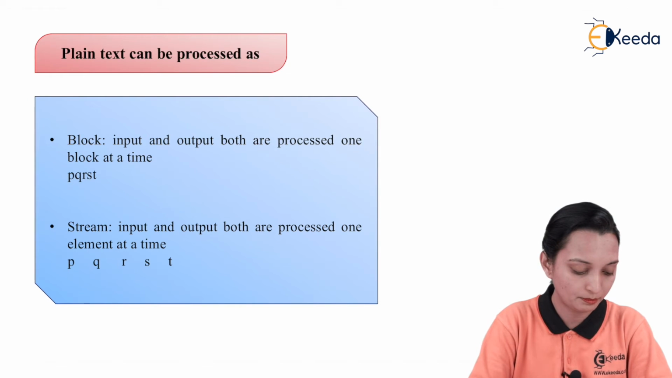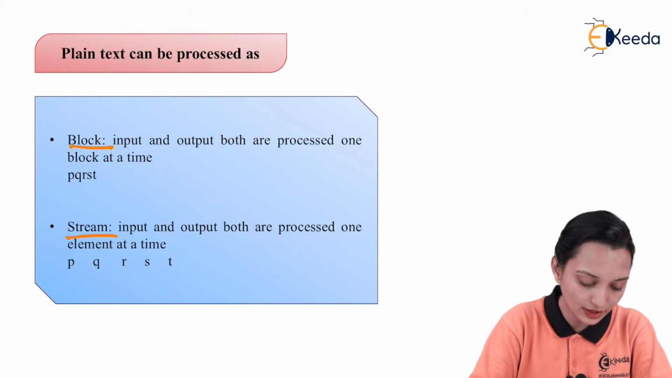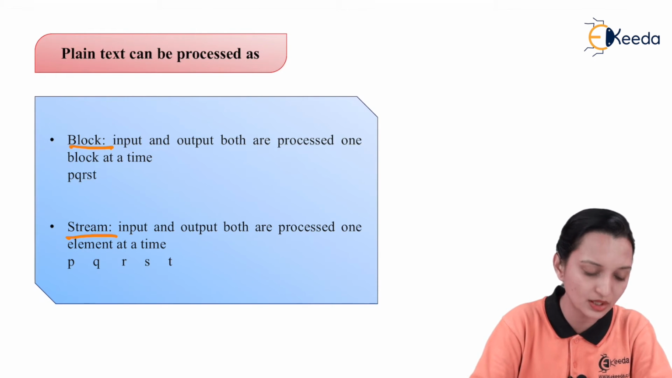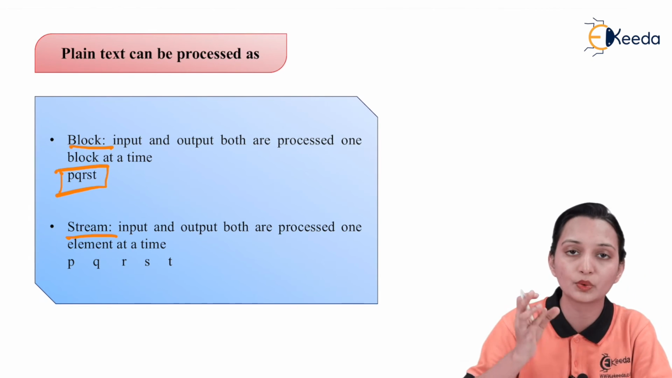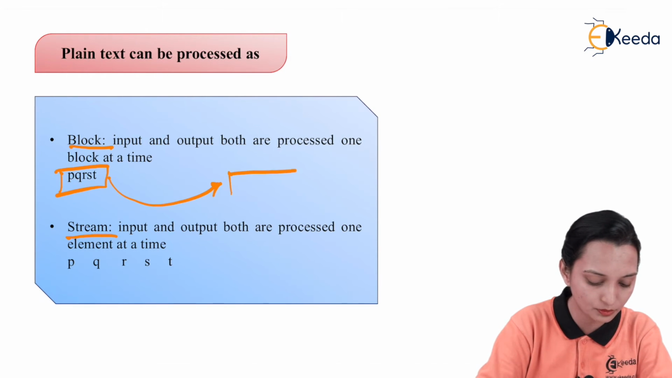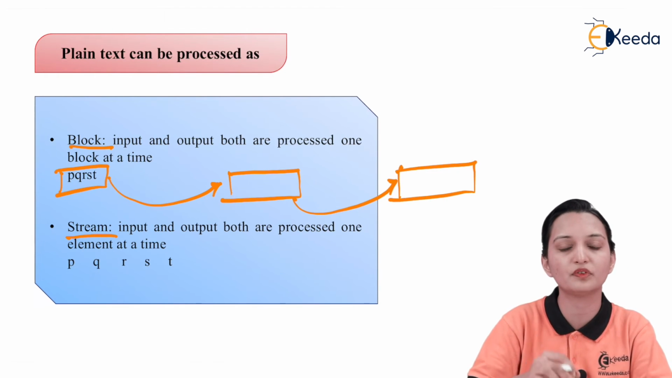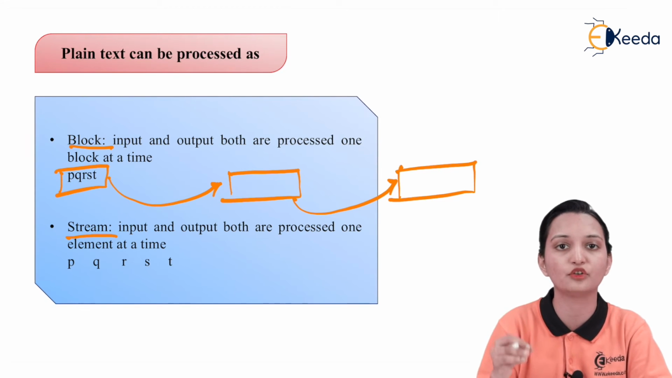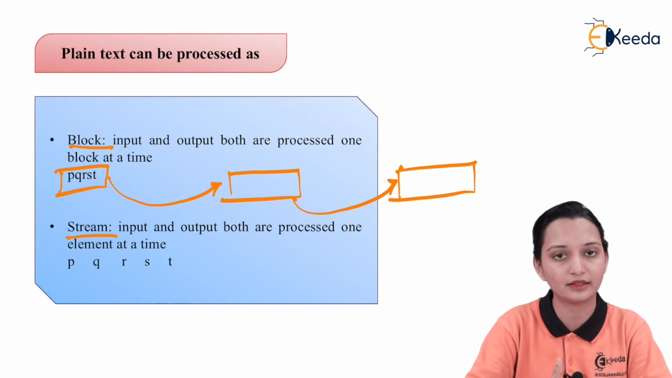So the next part, plain text can be processed as a block or as a stream. Plain text means your normal input message. In the block, input and output are both processed one block at a time. That means the number of characters is not necessarily fixed. You group everything into a block, and you encode a complete block as it is, then you decode a complete block as it is. That means you will not play with an individual symbol or individual character. This is known as a block. So plain text, I can treat it as a block.